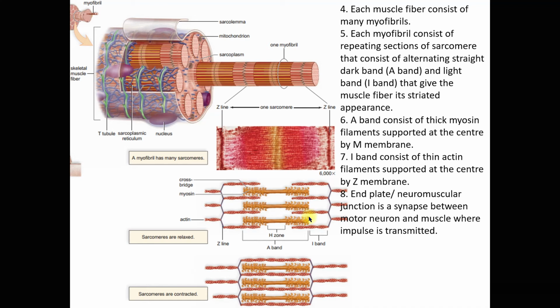Now, the end plate or neuromuscular junction, like I mentioned earlier, is a synapse between motor neuron and muscle where impulse is transmitted. The functions of striated cells are to power walking, lifting, talking, and all other voluntary movement.